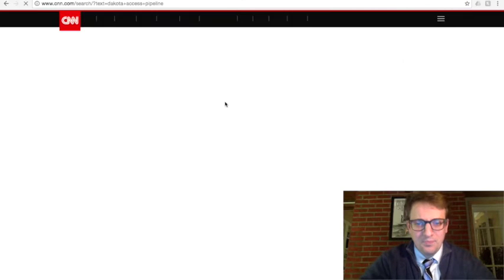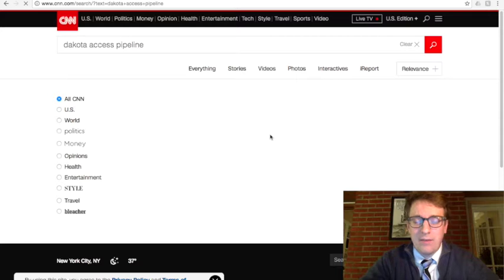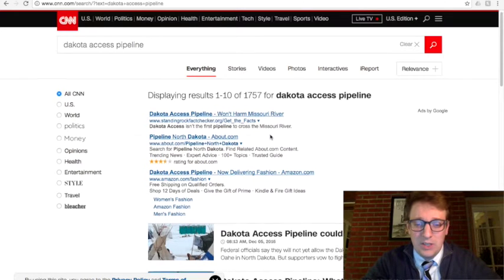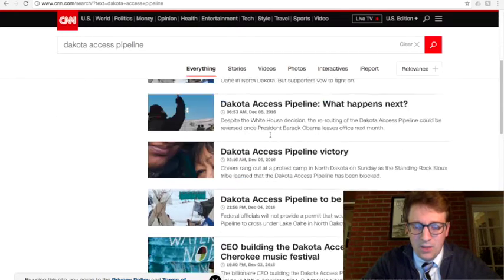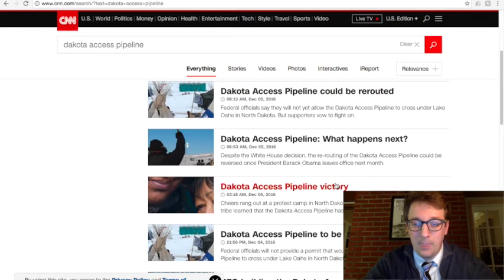So I search it, and various things are going to pop up, and they're not guaranteed to be good, especially for a small paper like this, only 2 to 3 pages, where I'm only asking you to find 2 sources online. Make those 2 sources count. That'll save you a lot of time having to find extra sources. So if I scroll down, I see a lot of things here about how it's being rerouted. Well, that's great news. So it looks like the protests are being successful. Pipeline victory. Okay, all this is great.